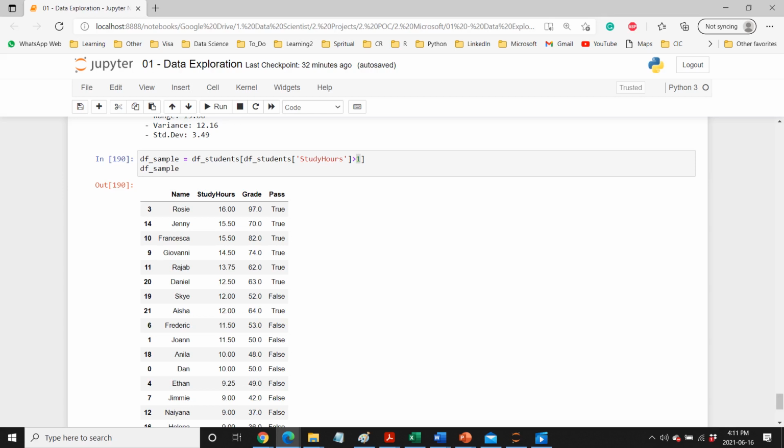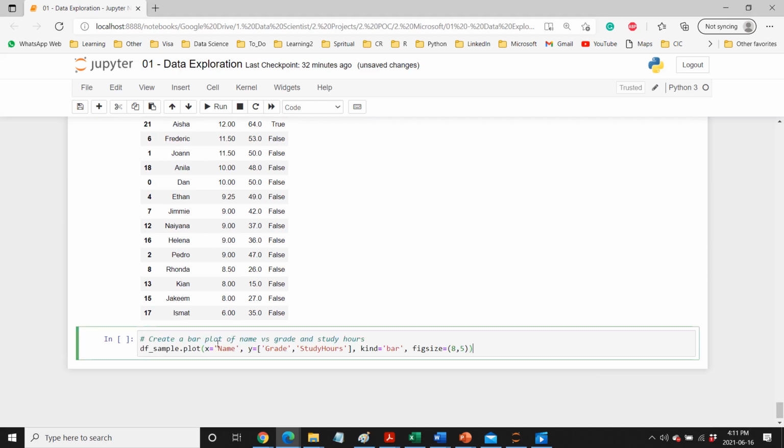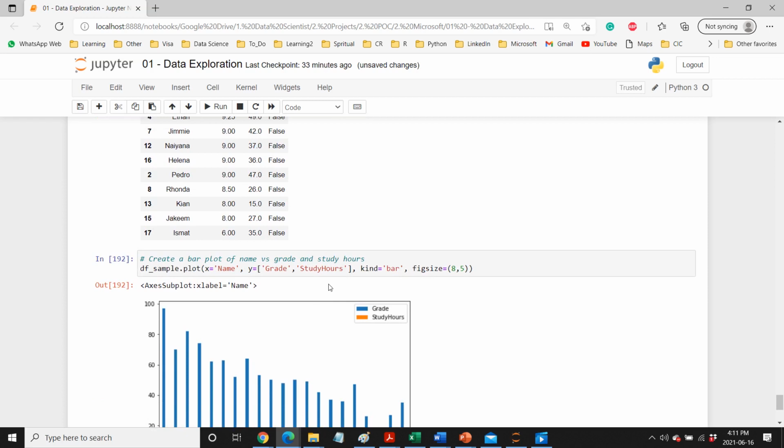Okay, now let's compare the numerical values. So this is univariate analysis. Now we can do bivariate analysis. To do bivariate analysis, basically we will be comparing one value with the other value. In this case, we take name, and then on the y-axis take the grade and study hours, and that's what we get. So we are comparing study hours and grade for each and every student.